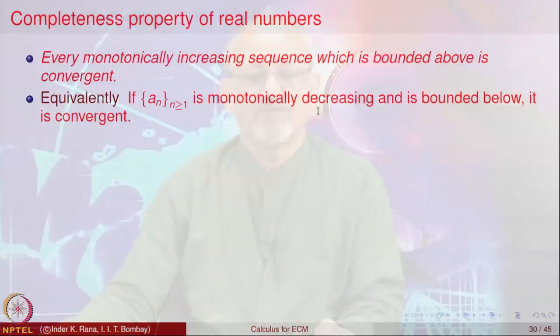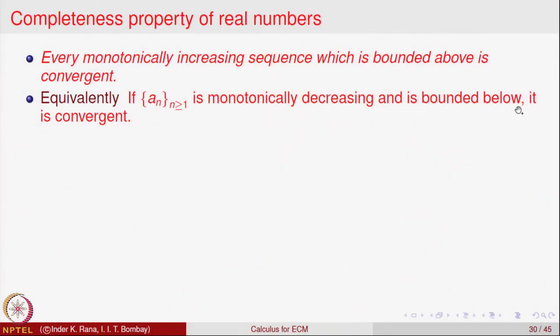It is a very important property, and an equivalent way of saying the same property would be in terms of decreasing sequences. Every monotonically decreasing sequence of real numbers which is bounded below is also convergent. This property is not always true for sequences of rational numbers.